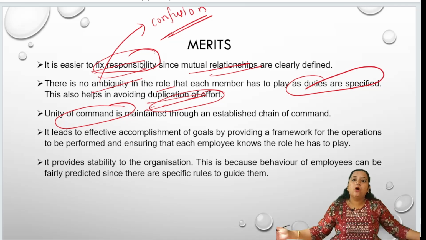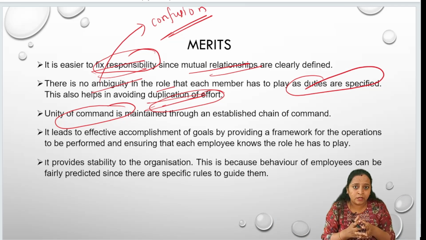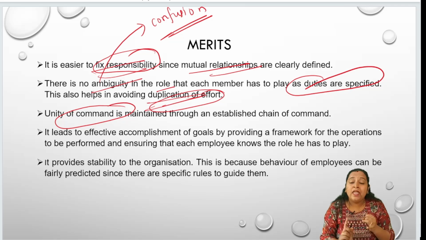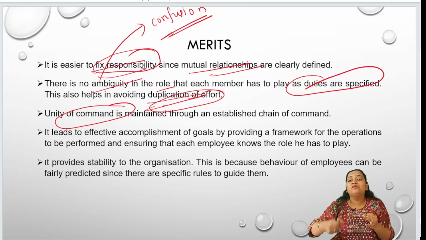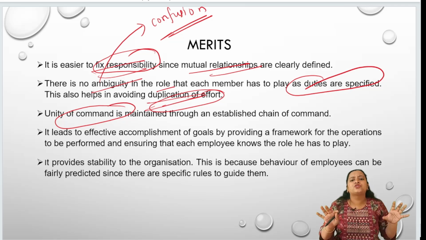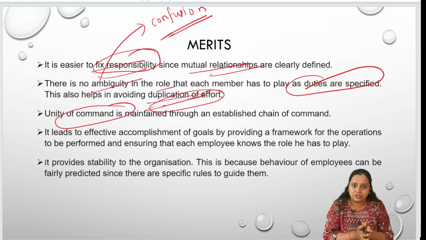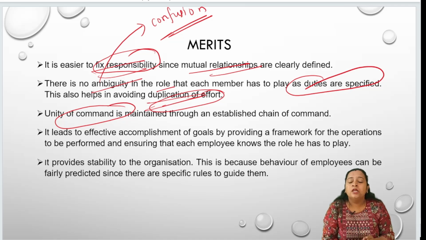Because when you take the orders from two or more bosses, what will happen? It will create confusion in your minds regarding the work which you have to perform, which work has to be performed first, which work has to be performed last. And after completion, to whom you have to report it. All those confusions will arise. So what Fayol is telling is, when you have a formal organization, you just follow the unity of command. You should get the work only from one boss. Only one person should order you. You have to complete that.